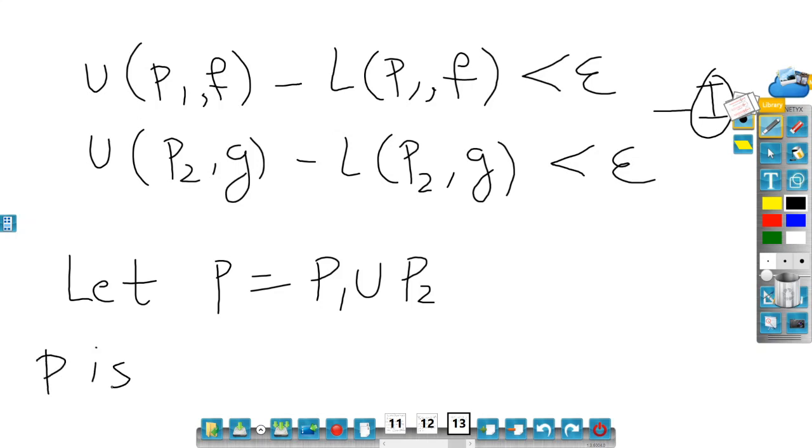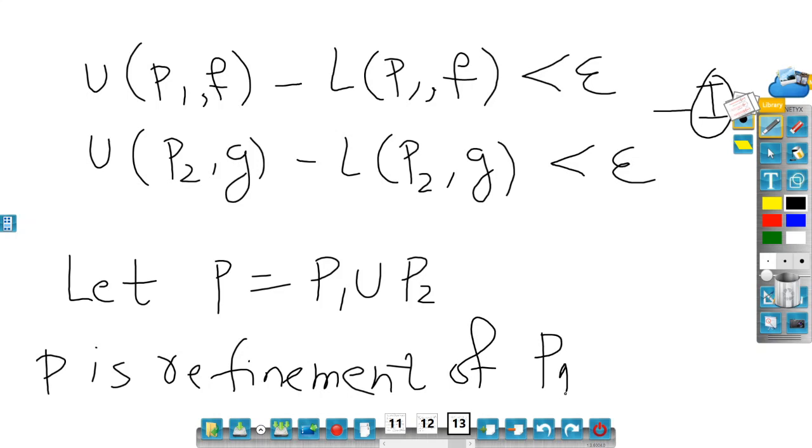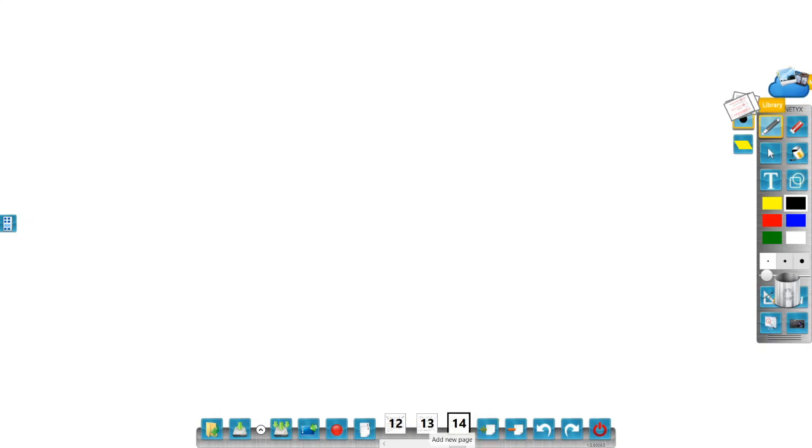P is a refinement of P1 and P2. P is a refinement for P1 as well as P2. And we know that refining a partition decreases the upper sum and increases the lower sum.